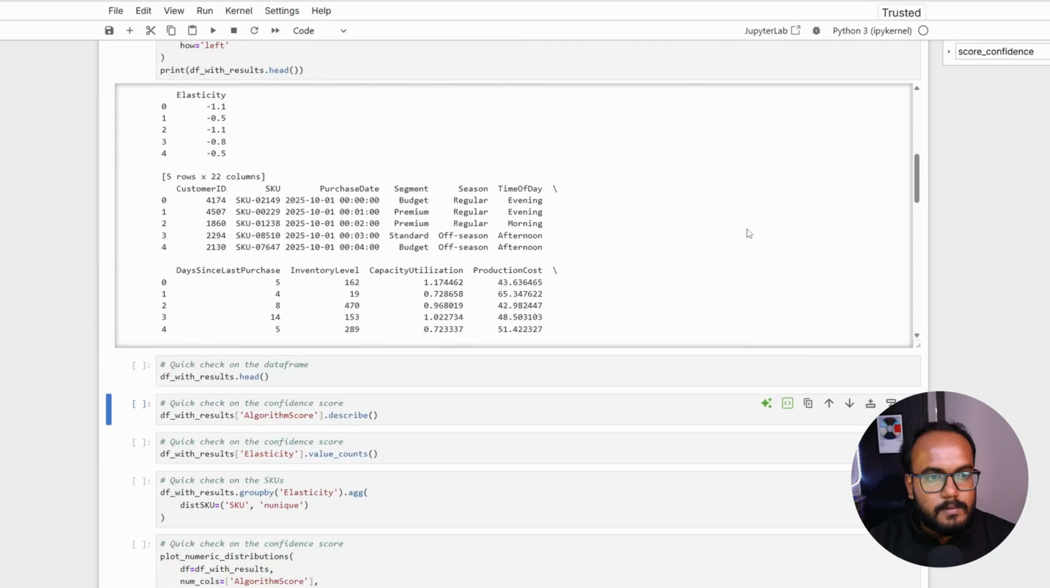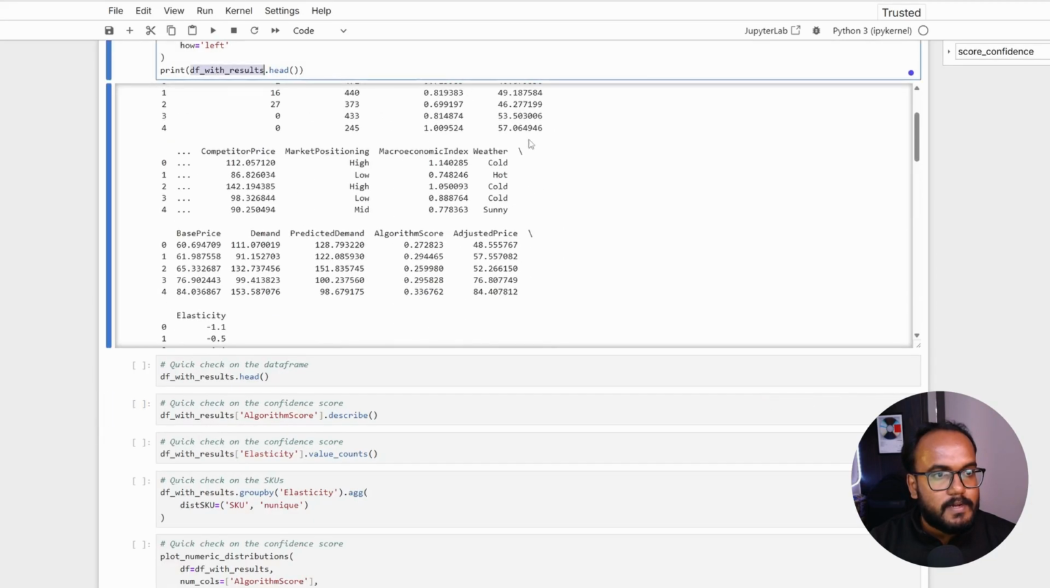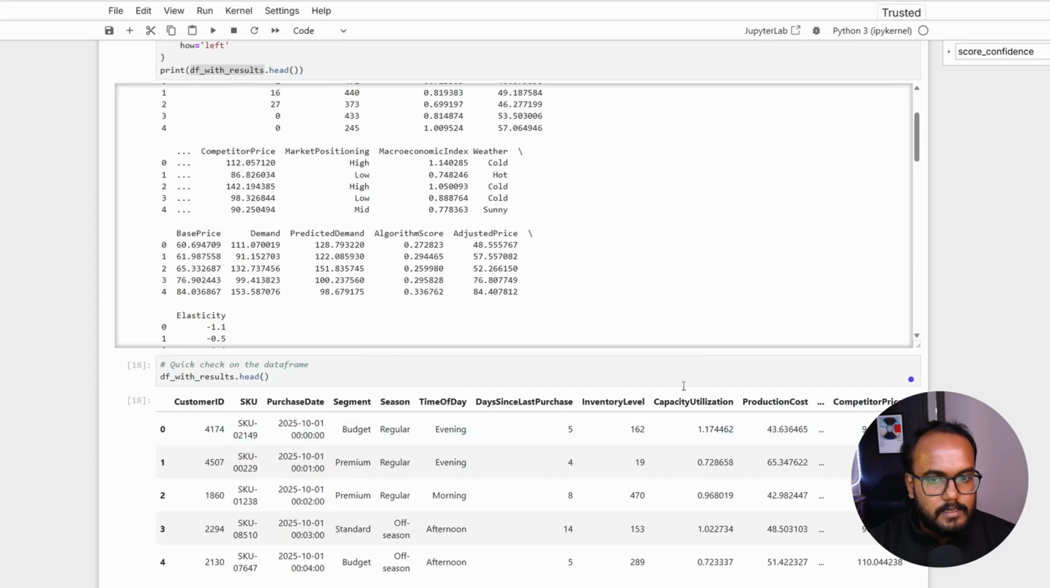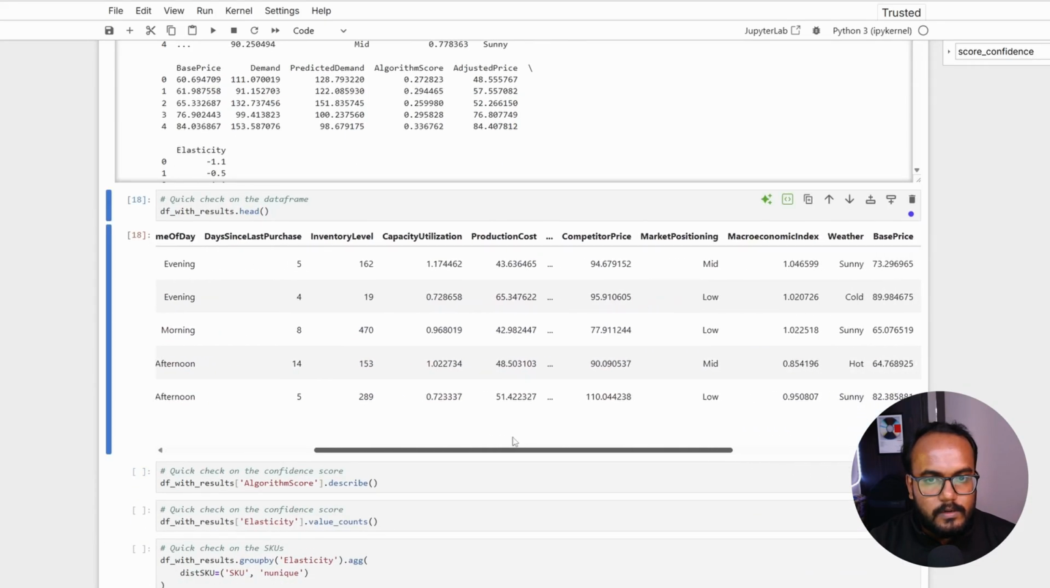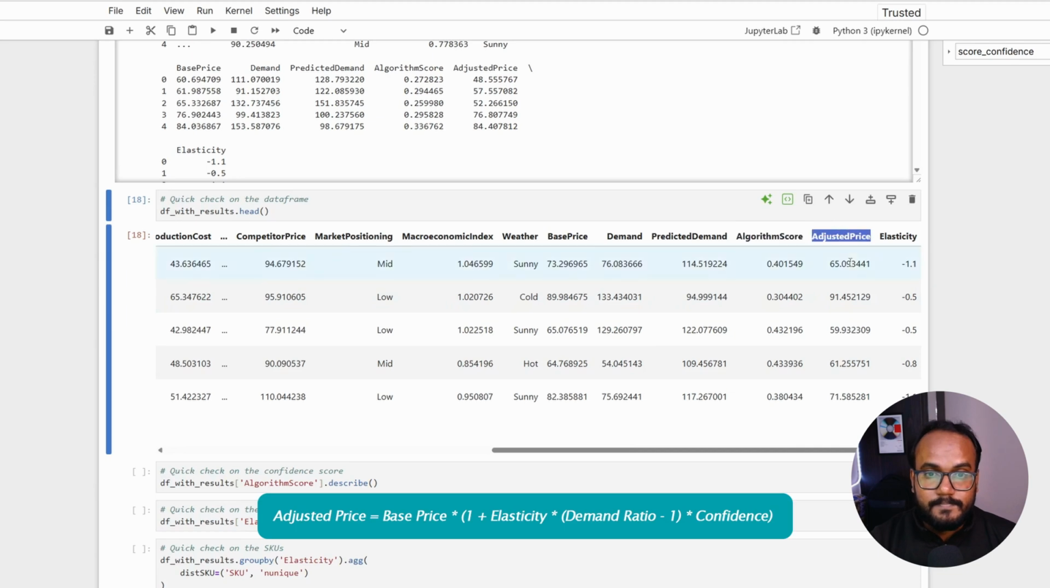So now the code run is complete, and let's check the data frame. So this is the final data frame. Let's check that. So if you see, along with the original data, we are having 2 different columns. One is algorithm score. It will give you the confidence whether to trust the predicted results or not. And the second is the adjusted price. Based on the algorithm score, the price will be adjusted.